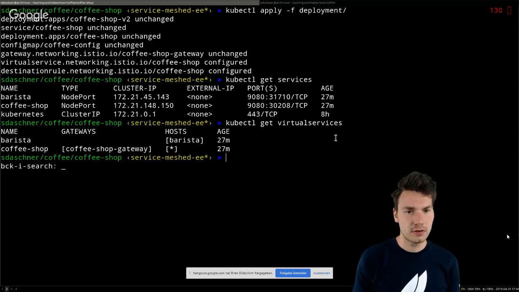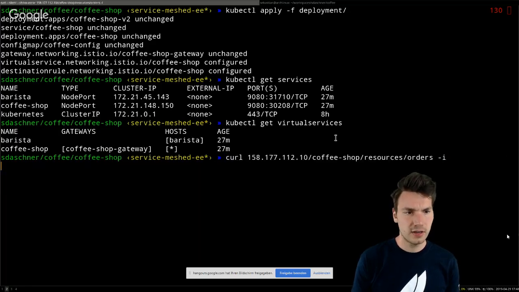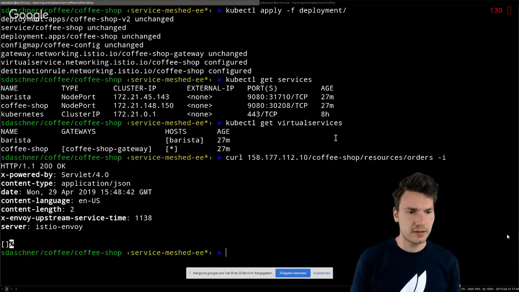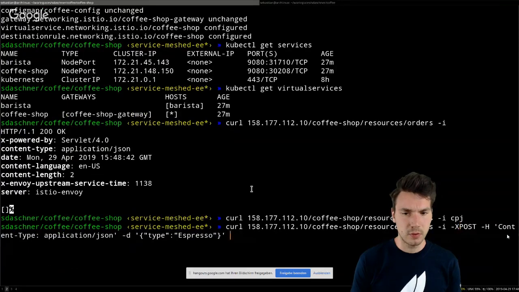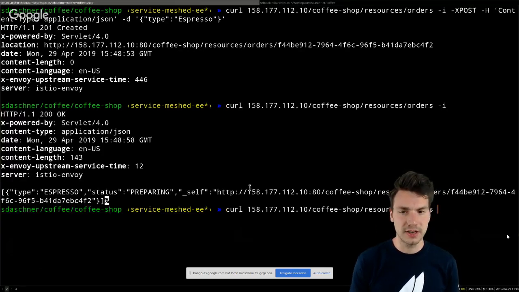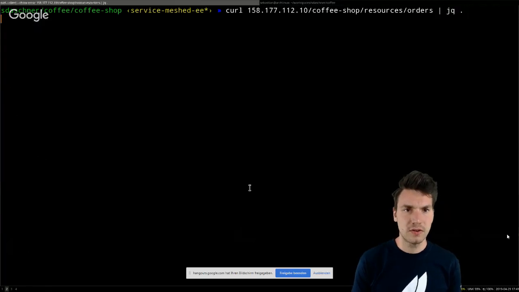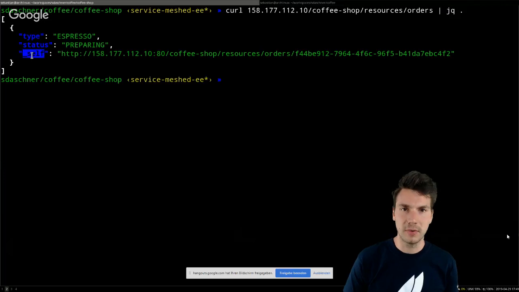And now, if we ask for the coffee orders again, now this is actually empty. Why? Well, now because we use the other application, and per default, we don't have any orders in the system. So let's change this. We create another coffee order, and now we actually see that the routing goes to a different application, to a v2 application that has a different response here.